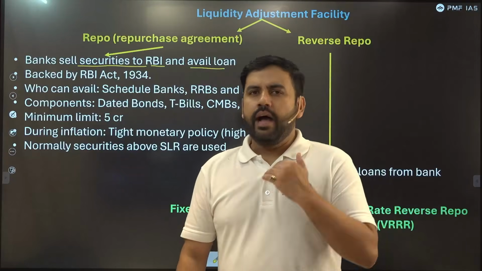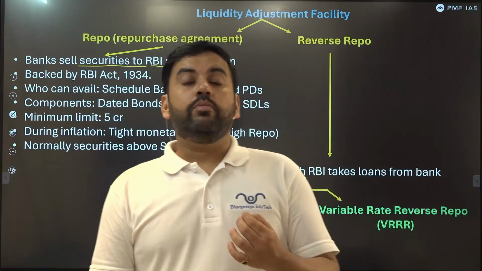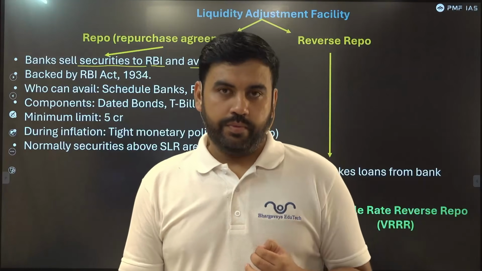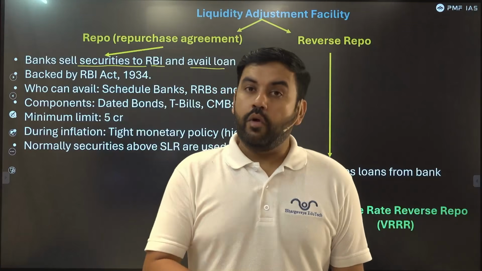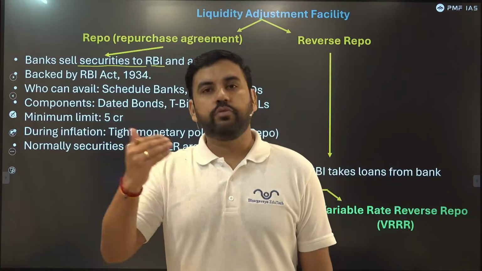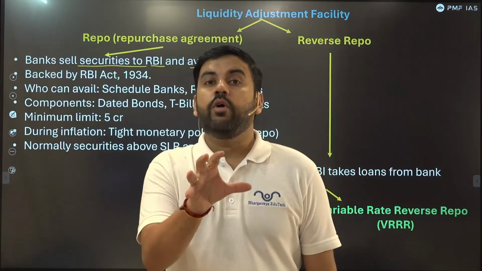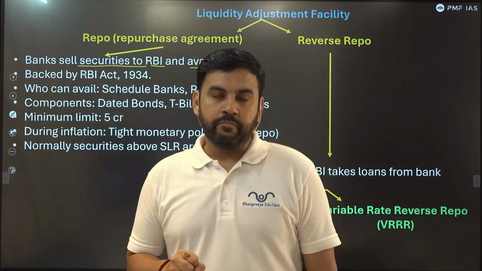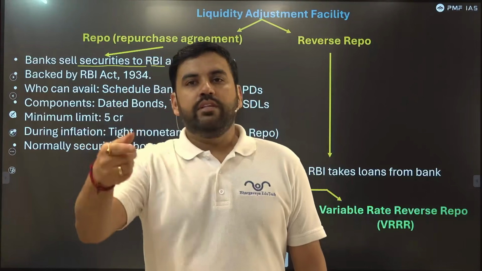Simple. I want a car loan. I will go to a bank. I will give my documents and I will take the loan. Similarly, if SBI wants loan from RBI, because RBI is bankers to bank, they have government securities in their pocket. These government securities were previously given by RBI to these banks.